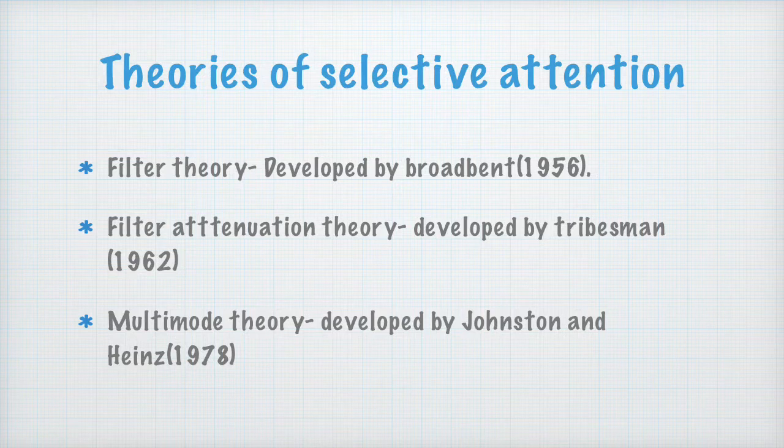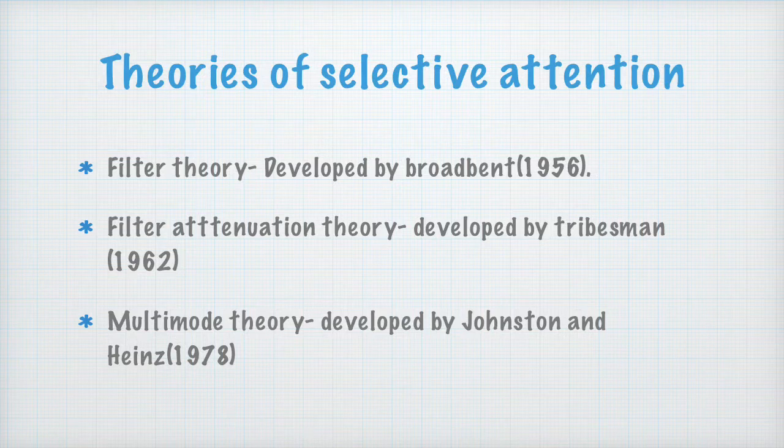The multimode theory was developed by Johnston and Heinz in 1978. This theory believes that attention is a flexible system that allows selection of a stimulus over others at three stages.